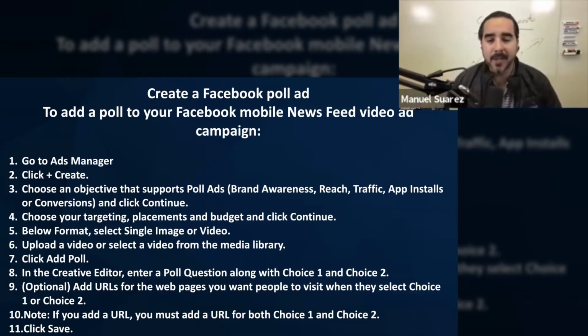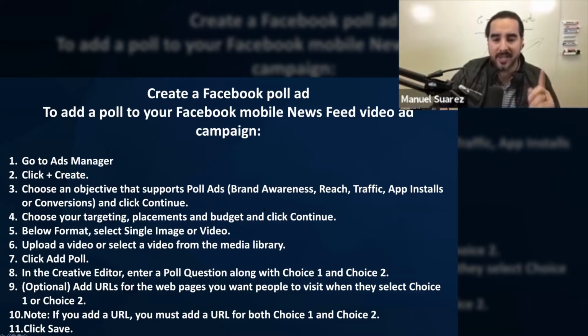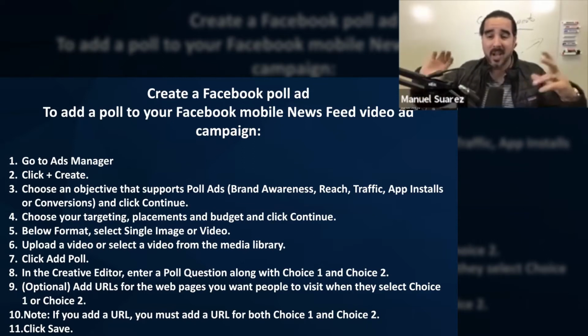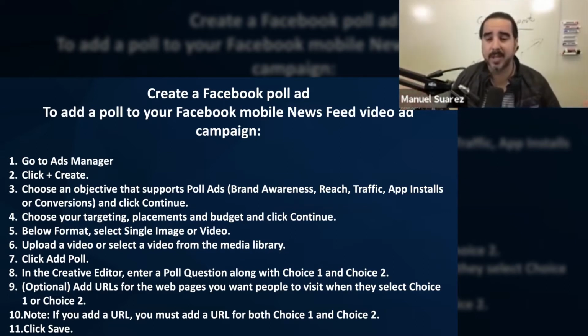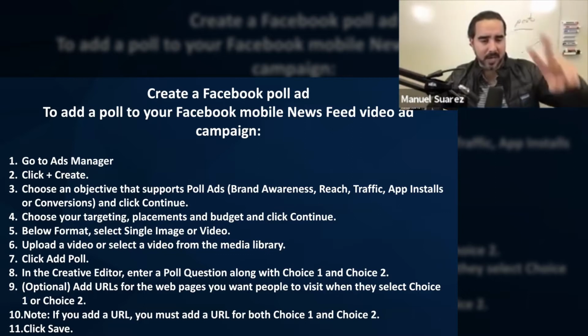Choose your targeting, placements, and budget, and click Continue. Below format, select single image or video. One thing that we just discovered: you can only do dynamic polls right now. This is actually incorrect. You can only do videos on this particular poll, only videos. So you can create a very simple 6-second video or whatever and just have them select an option, A or B. Only 2 options available, okay?